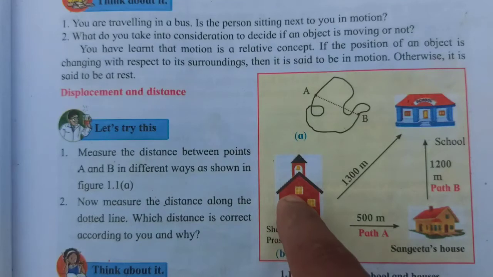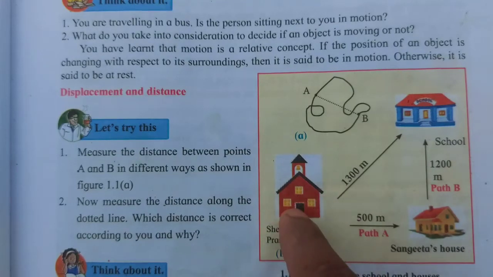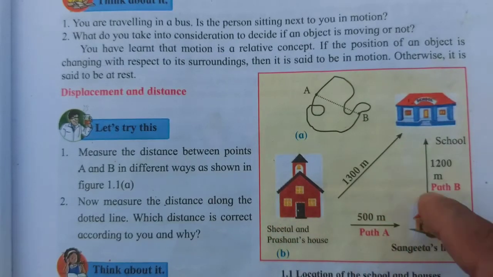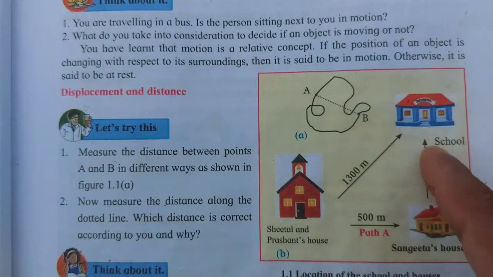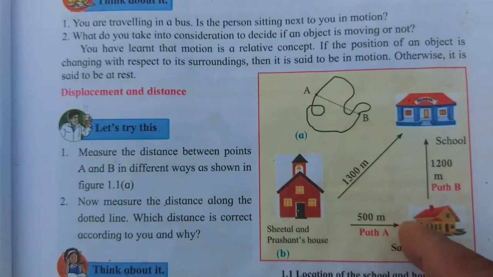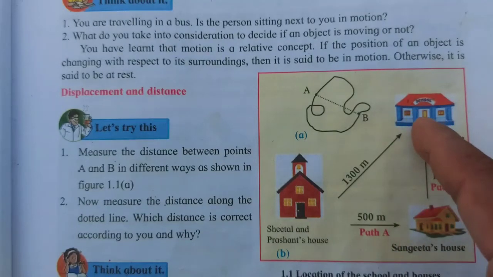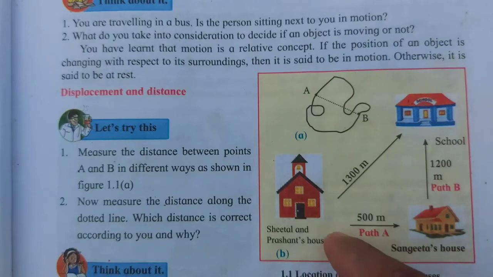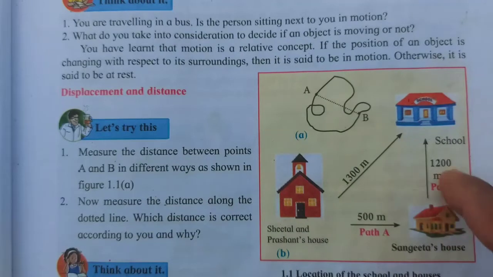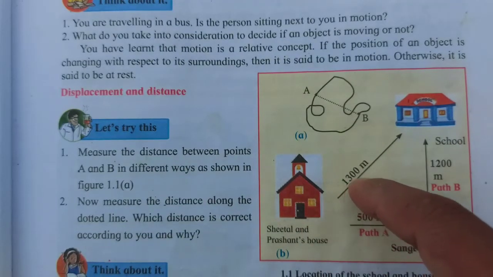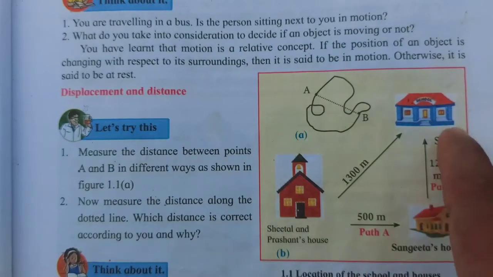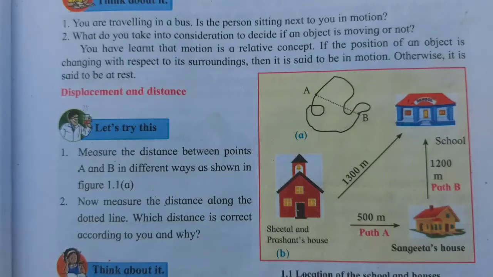But if Sheetal and Prashant want to go with Sangeeta, they will come first like that and like that and go. So this is not the shortcut way. This is the longer way. So this we call distance. Again from this 500, again from here 1200, so it will come to 1700 meters. So it is the longest way. They will actually walk like that also. But what is the shortcut? That we call displacement. Shortcut means displacement, and the longer one we mostly consider as distance.